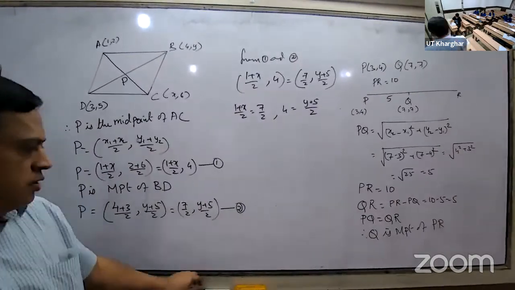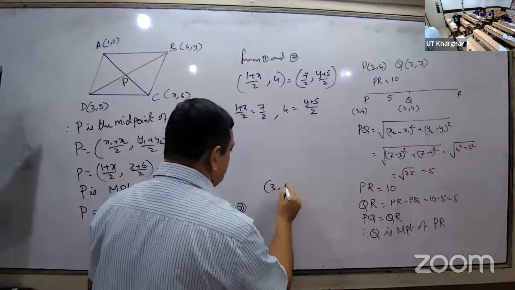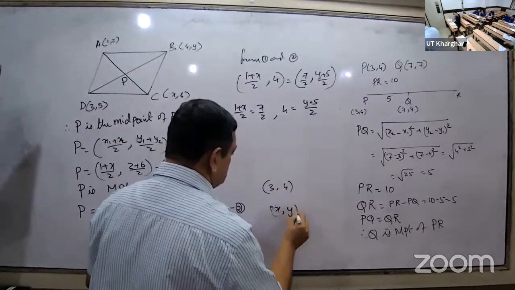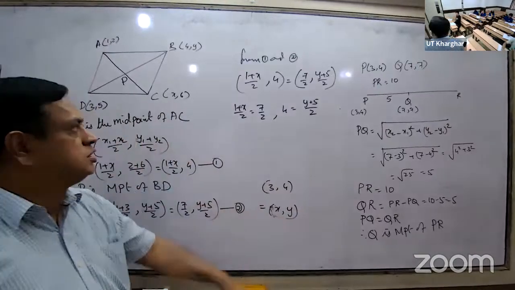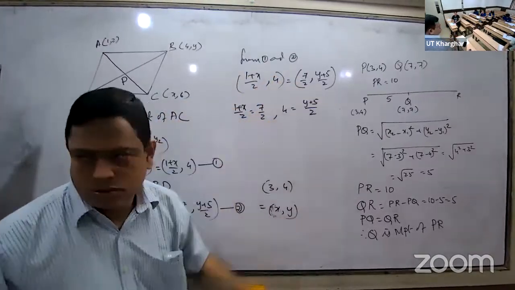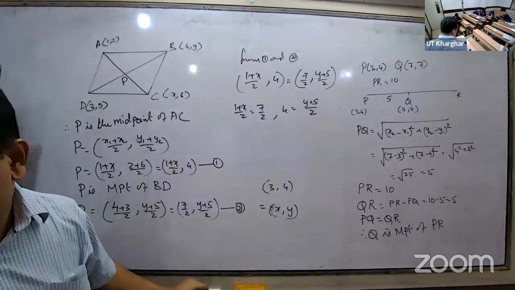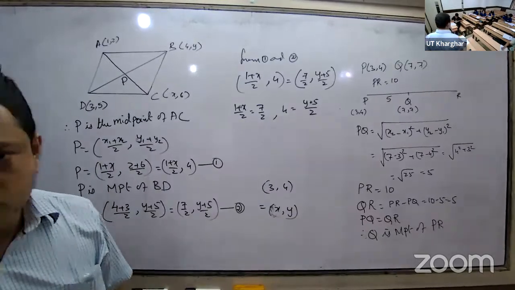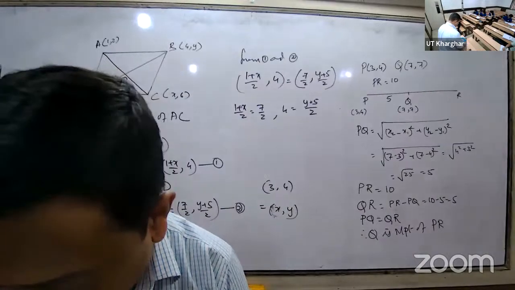If it is coming this way, (3, 4) is equal to (x, y), what is the meaning? Both are equal, means 3 equals x, 4 equals y. In the same way, find out x. X is equal to how much you got? X equal to 6. Y is equal to 3. Get the value: x equal to 6 and y equal to 3.